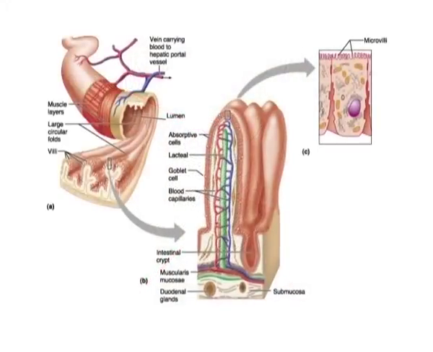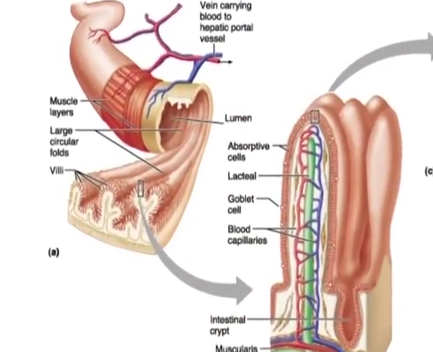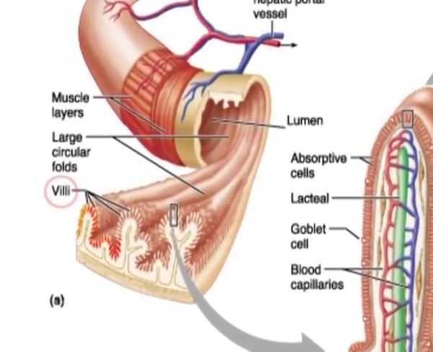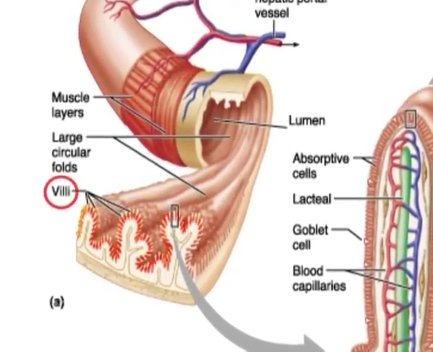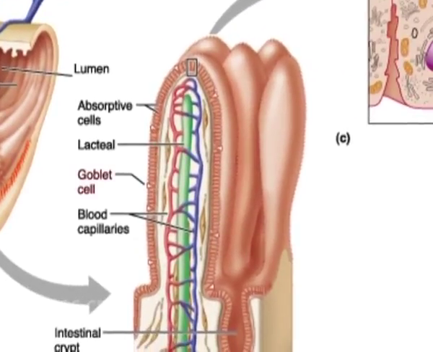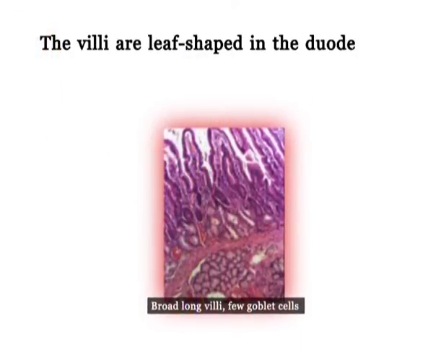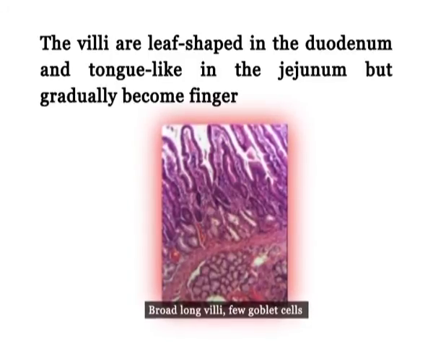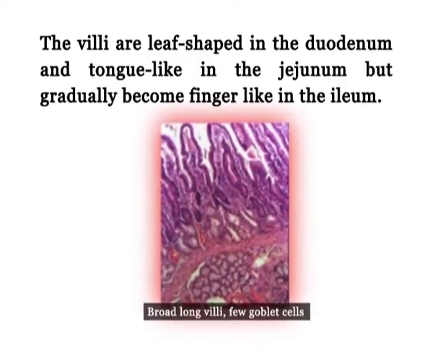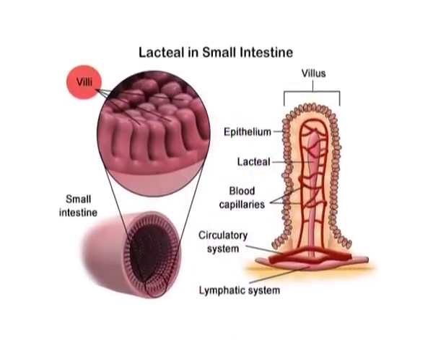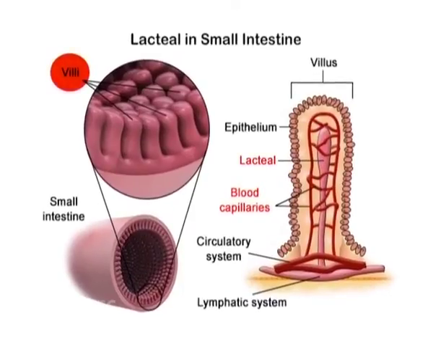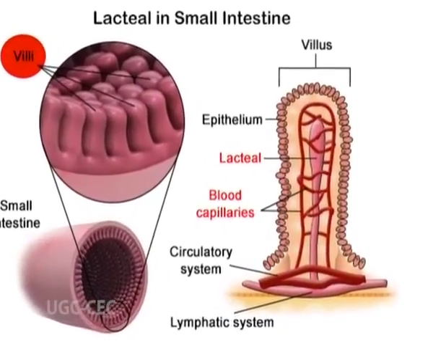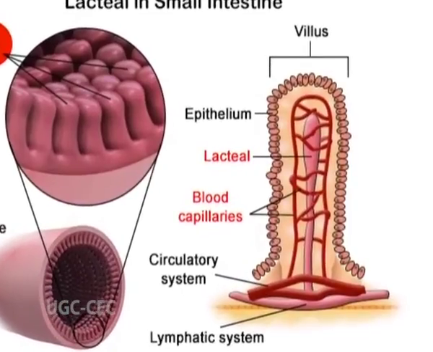The mucosa is raised into numerous microscopic vascular projections known as the villi, along with occasional mucus secreting goblet cells. The villi are leaf-shaped in the duodenum and tongue-like in the jejunum, but gradually become finger-like in the ileum. The villi contain blood vessels and lacteals which receive the products of digestion after they have been absorbed.